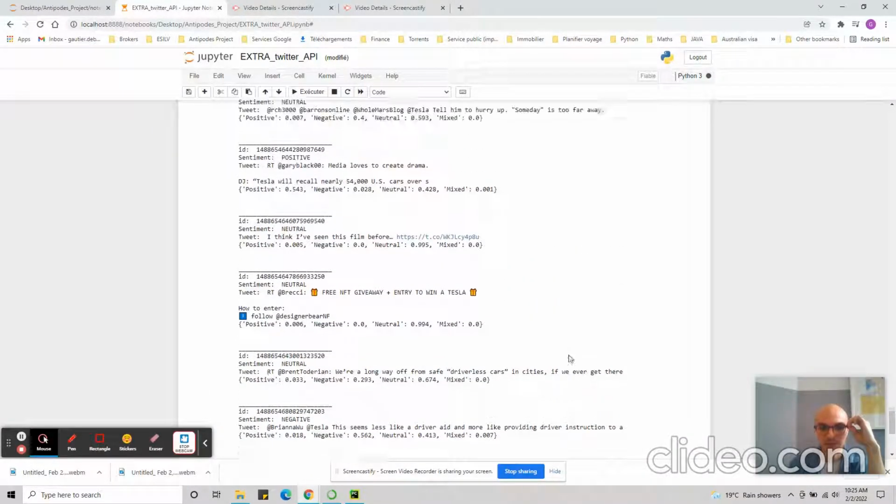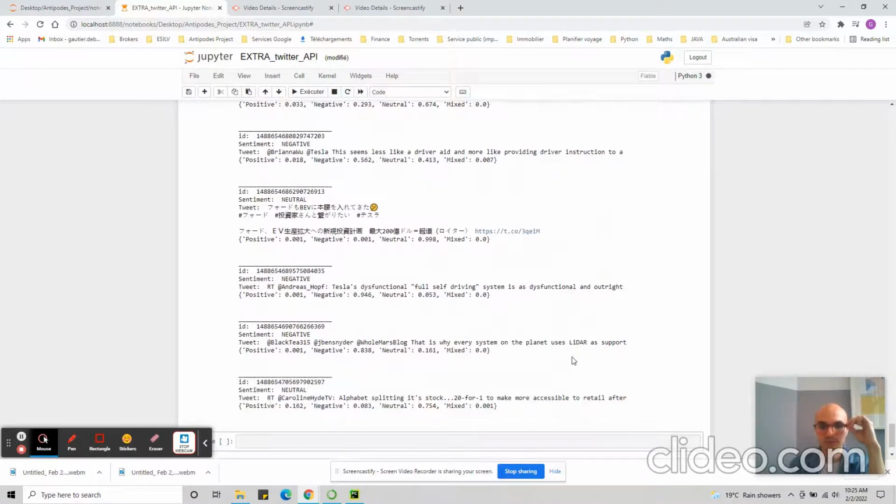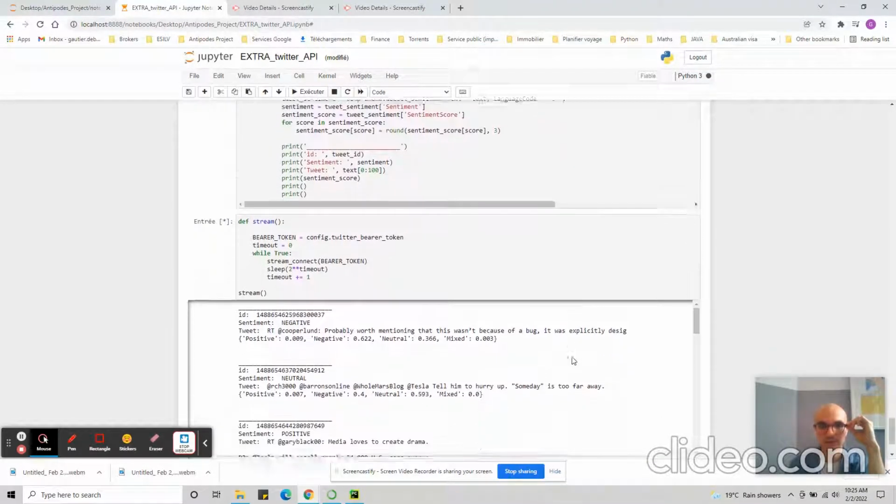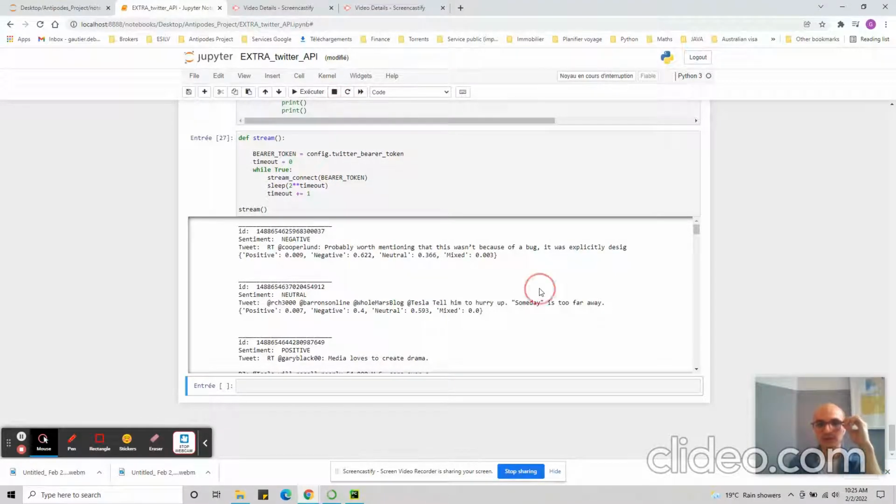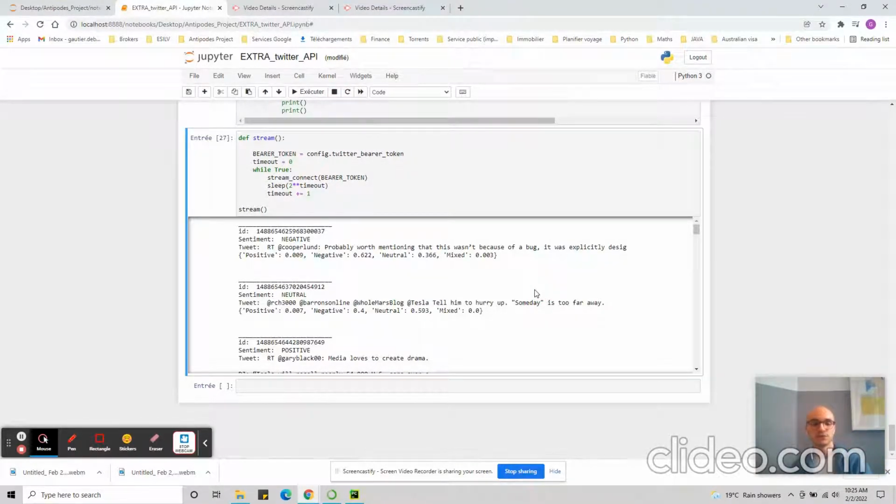We can keep it streaming for a little while, so we have more tweets. See? Okay, that's good. So we just used the Twitter API to retrieve stream data, tweets that are actually happening at the moment we speak, and we are able to process them through another API hosted on Amazon Web Services that does the sentiment analysis.